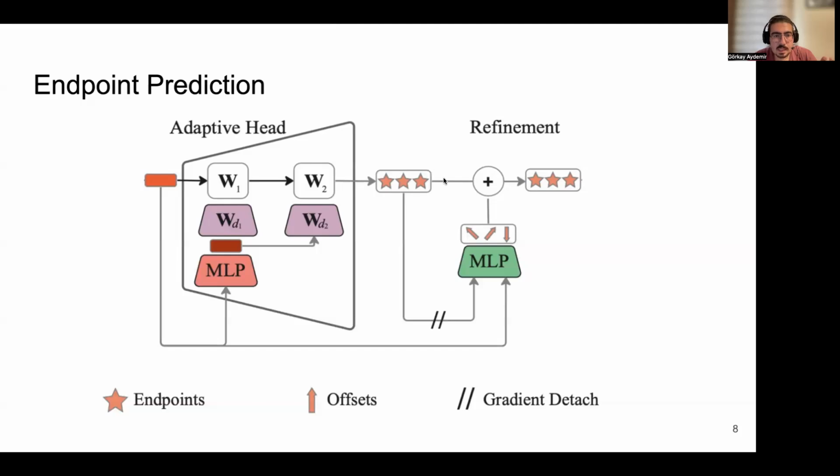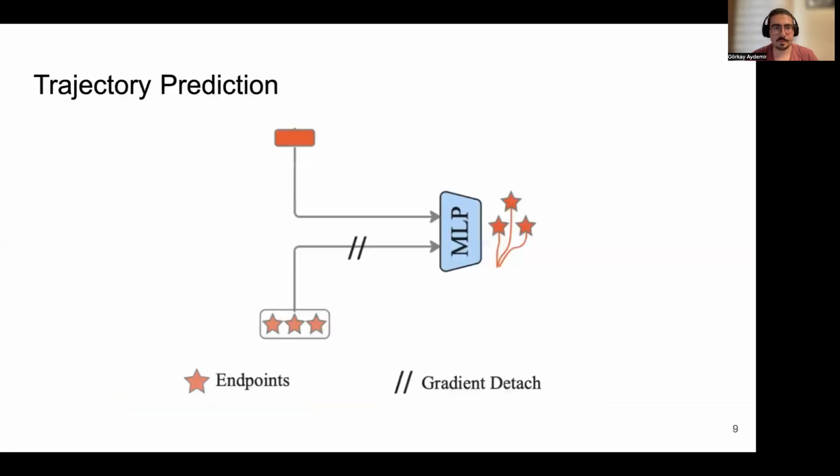After endpoints are predicted, we refine them by predicting an offset for each endpoint. For independent optimization of different modules, we detach the gradients of endpoints. Then, conditioned on endpoints, we predict trajectories for each agent using a simple MLP. Similar to the refinement step, we apply gradient stopping to each endpoint. Thanks to our efficient architecture with gradient stopping, we can reach state-of-the-art performance with a very small model size.